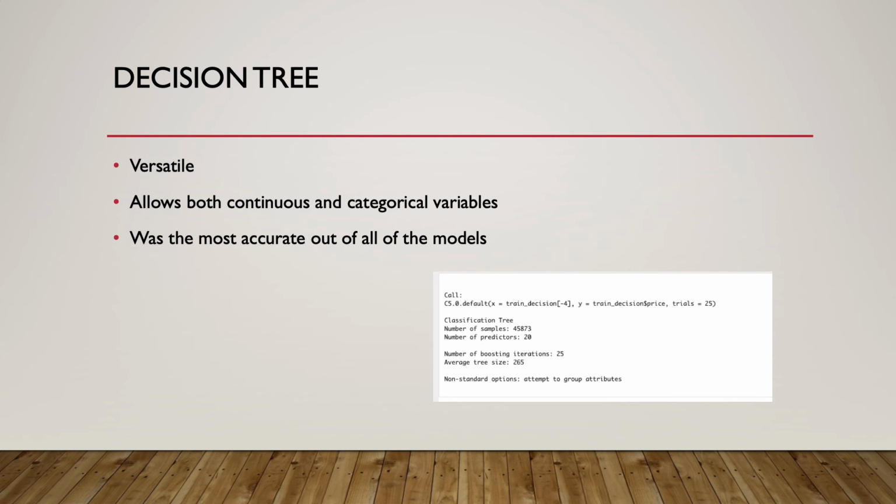Decision tree, I chose this because it's a very versatile model. It's good with both categorical and continuous variables, and it was actually the most accurate out of all of the models.